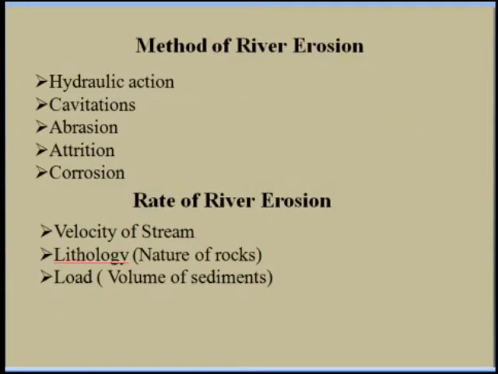So here, the running water performs its erosive work in five ways. These are the five ways: first is the hydraulic action, second is the cavitation, third is the abrasion, next attrition, and the corrosion. So these are the five ways through which the running water performs its erosive action. So what is meant by the hydraulic action?